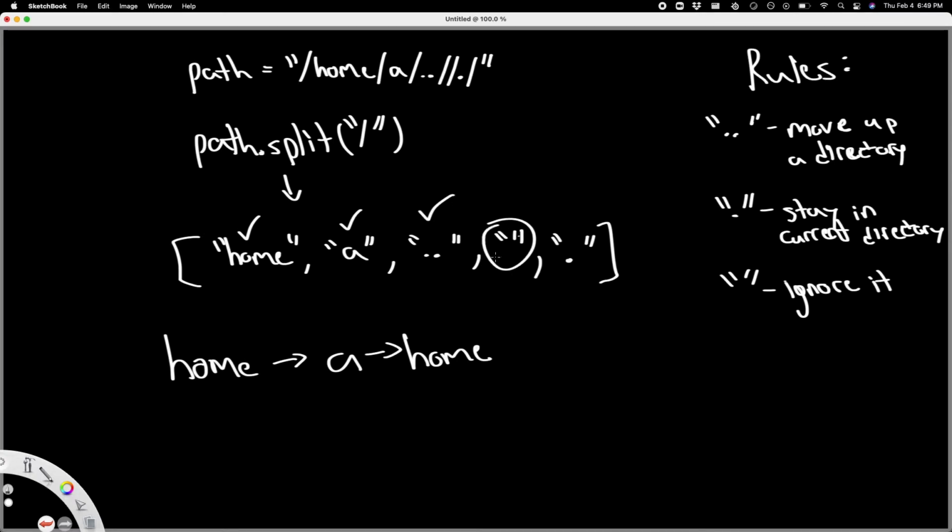Now we're at the fourth element. It's an empty string, and from our rules, we know to just ignore it. So we finish with that one. We don't do anything. And now, with a single period, what we want to do is stay in the current directory. So let's not move from home. Let's stay at home. And then we're done with that. And home here would actually be the correct answer, because these two dots will get rid of A, and then the one dot would stay where we're currently at, home.